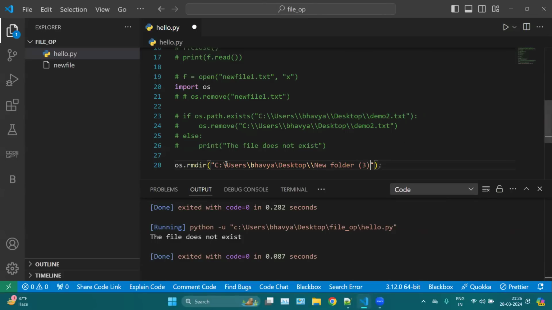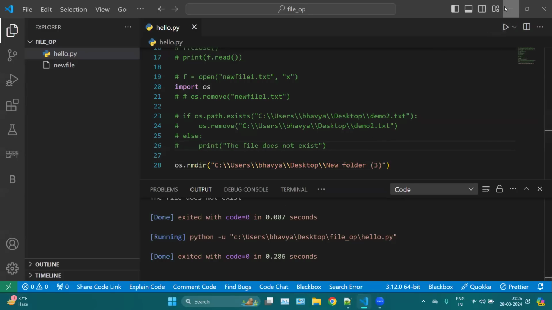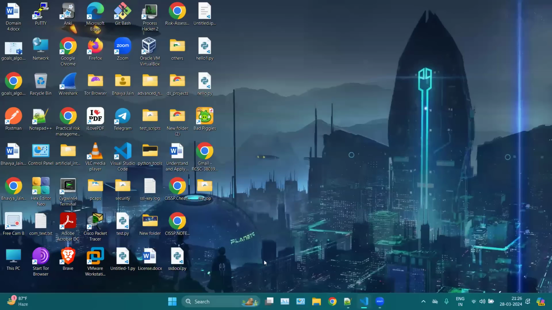Okay, new folder 3, and here we can use backslash. So this will remove your folder. So again, you can run this, and here you can see the folder is removed. Is it clear? Any questions?